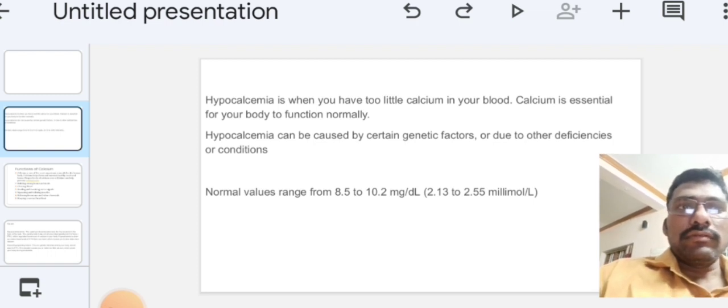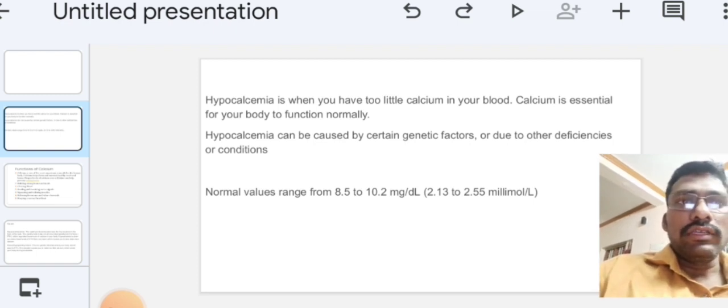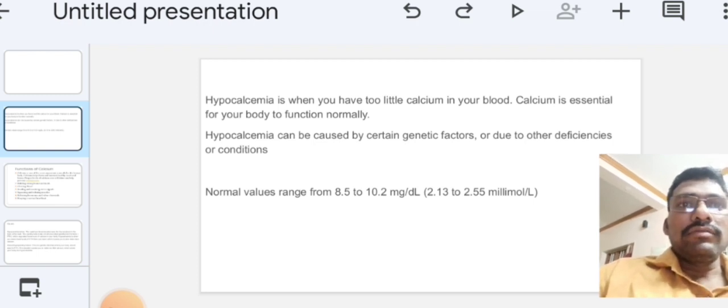Without calcium, the body cannot function normally. So calcium is a very important element in our body. Hypocalcemia can be caused by certain genetic factors or due to other deficiencies or conditions, for example vitamin D deficiency, kidney-related disease, or endocrine problems.